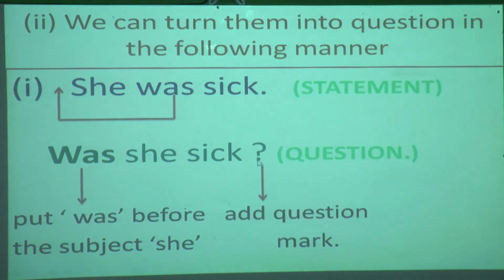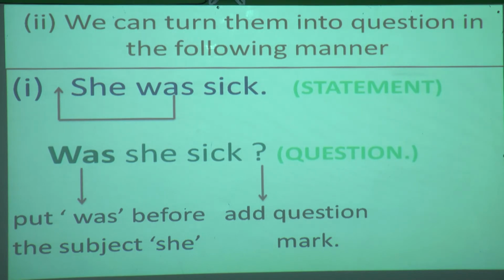And one more thing you have to keep in your mind: when you are shifting this "was" before the subject, you have to make W capital, because we have learned in sentences that all types of sentence begin with a capital letter and end with a question mark. So as we are learning interrogative sentences, question mark is a must. So here they have given the instruction: we have to put "was" before the subject she, and what we have done? Add question mark. Understood, student?